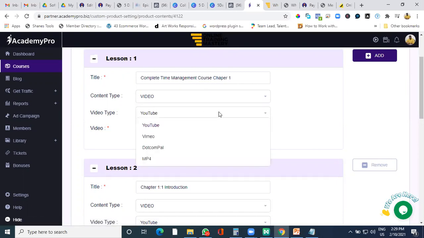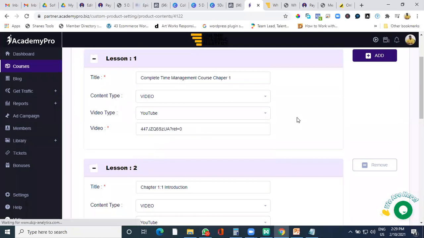Video can be brought from YouTube, Vimeo.com, or any third-party platform or server. I would suggest as a beginner go with YouTube because YouTube has a fantastic feature called unlisted. You make a video unlisted on YouTube, bring the link and put it up over here. Once you do that, the students are going to see the video only from this application. They are not going to see it anywhere on YouTube.